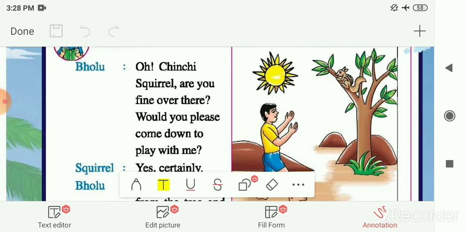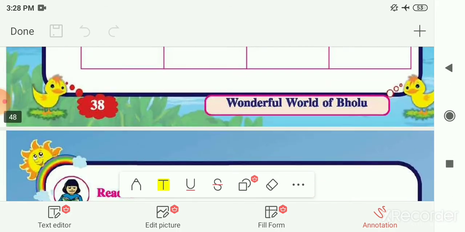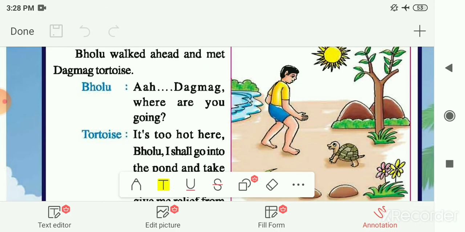Then again he moved forward and he met one tortoise whose name is Dugmug tortoise. After meeting this Dugmug tortoise, he came to know about the amphibian animals. The animals which can live on land or in water are known as the amphibian animals.